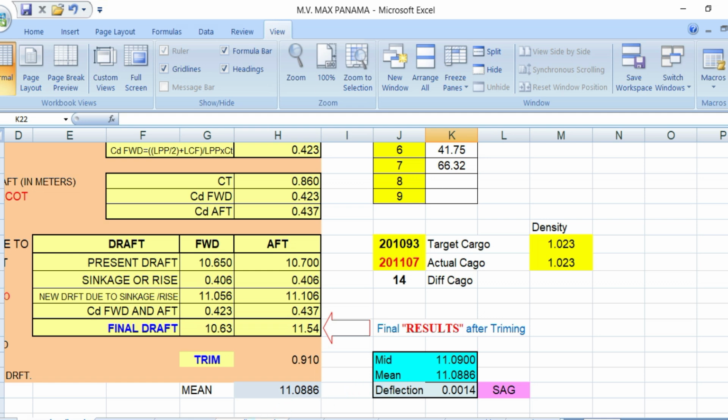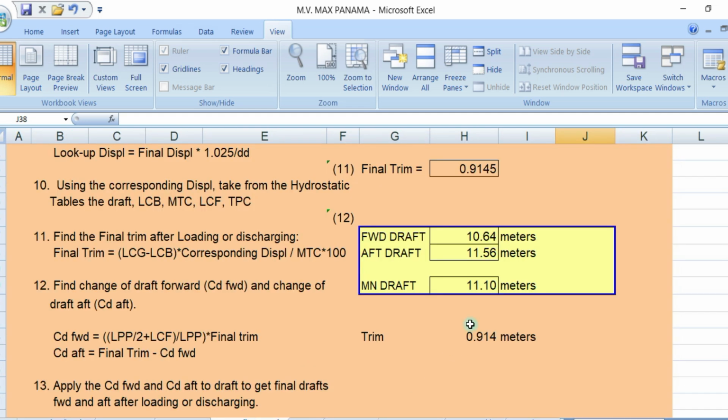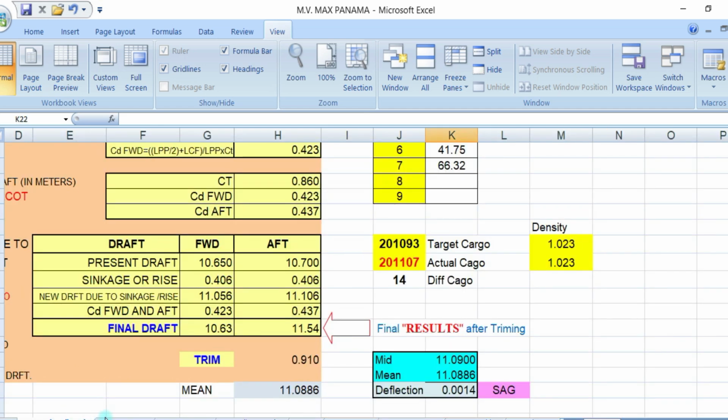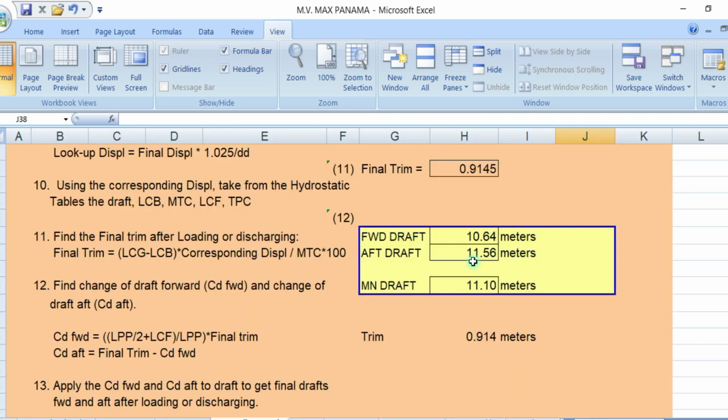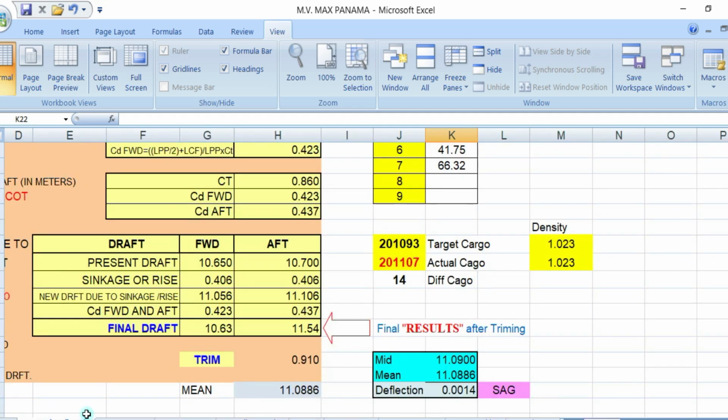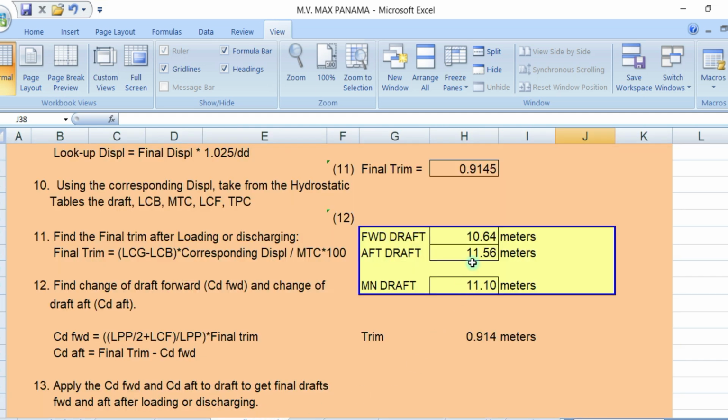So let's check the draft forward here. Forward draft will be 10.64. You got your forward draft again. Check. Forward draft is 10.64 and the draft here is 10.63. Aft draft is 11.54 and the draft here is 11.56. 11.56.